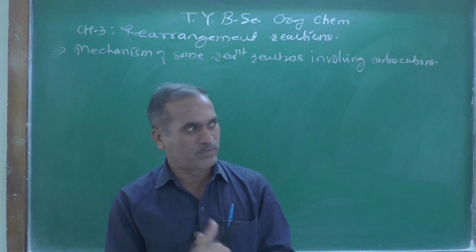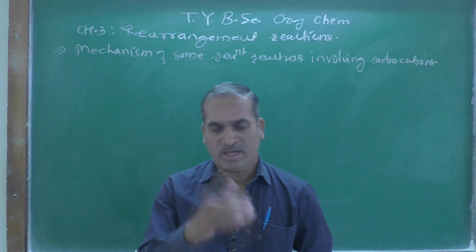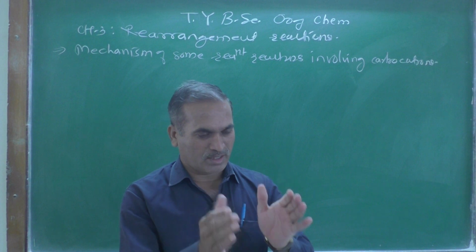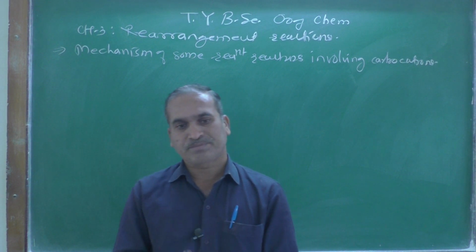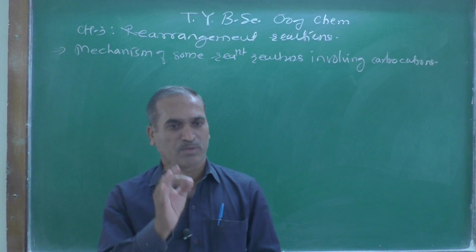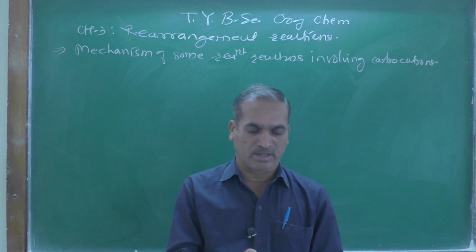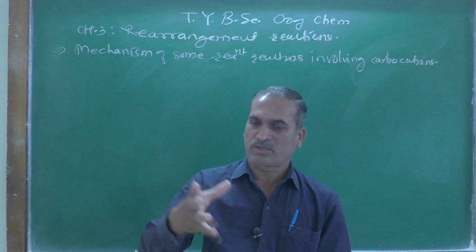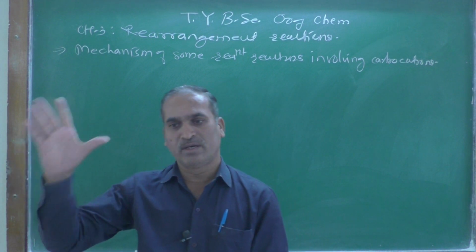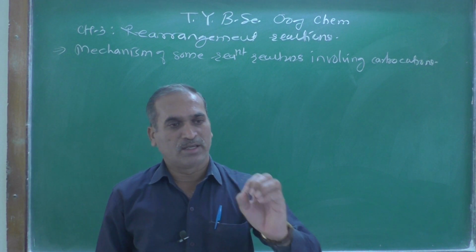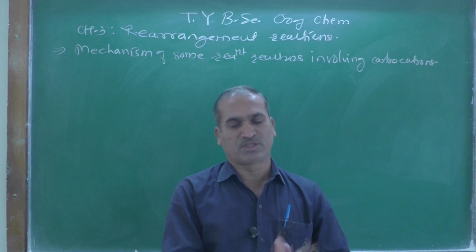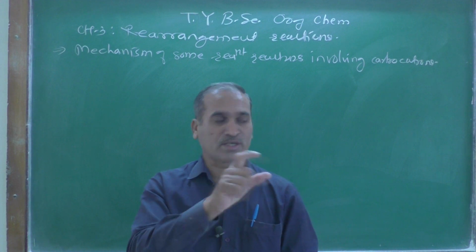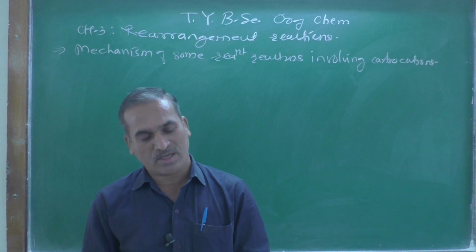After the removal of any halide group or atom from that carbon atom, when the bond is broken heterolytically, both electrons go along with the leaving group, leaving behind the positive charge over there, and that type of species is called a carbocation.